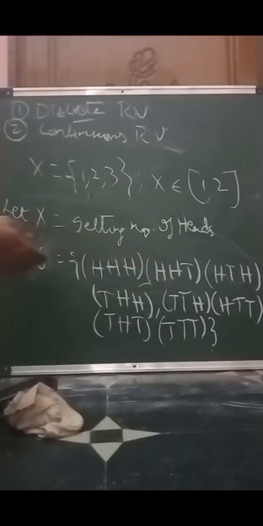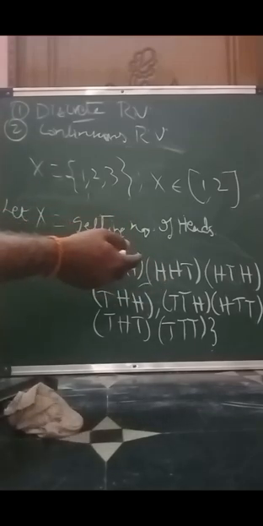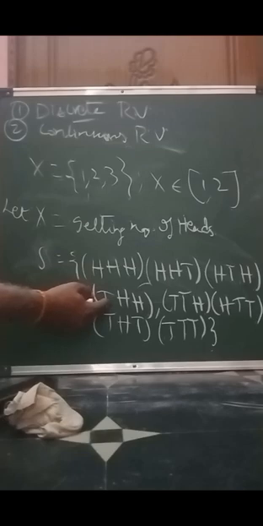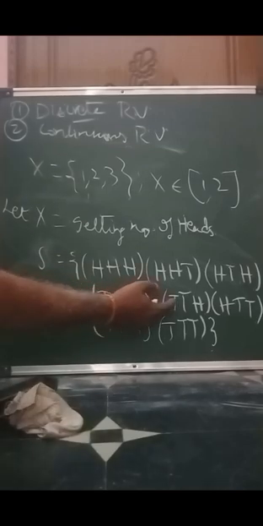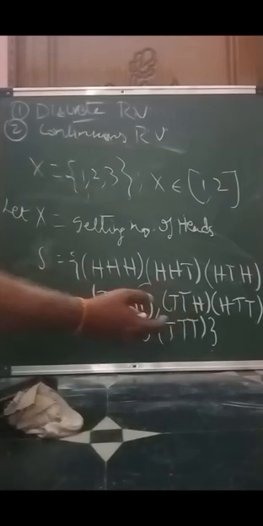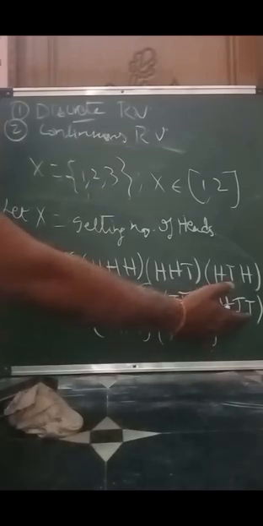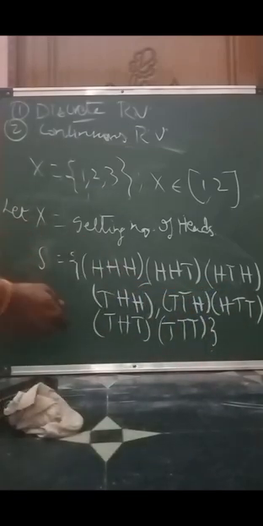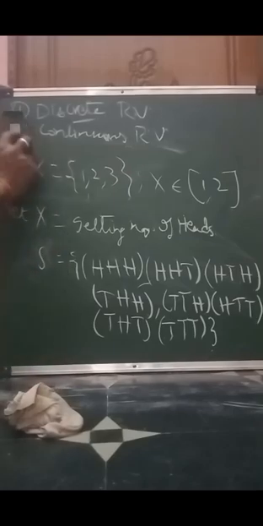So 3 times you may get the head, or 2 times head 1 tail, and similarly 1 head 1 tail 1 head, and 1 tail 2 times may be head, 2 times tail and 1 time head, and first time may be head and then the remaining 2 tails. In this way we can have the possible outcomes of flipping a coin 3 times.